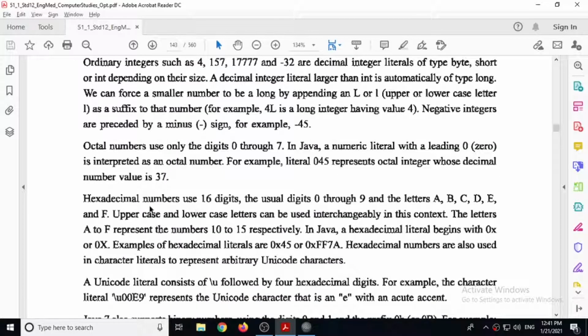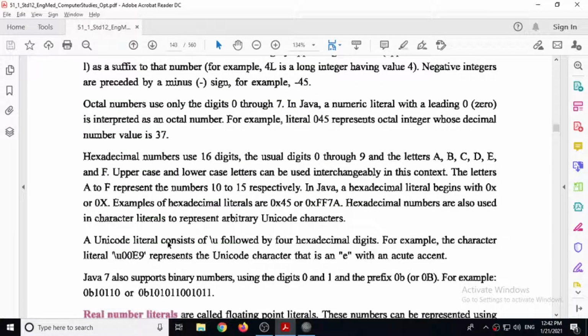In the same way, we can use the hexadecimal numbering system. Hexadecimal numbers use 16 digits, as we have studied previously: there are digits 0 to 9, and for 10 to 15, the alphabets A, B, C, D, E, F are used. If you want to declare a hexadecimal literal, then you have to give 0x, either in capital or small, doesn't matter. So 0 and then capital or small x, and then you give any number, and it will be considered a hexadecimal literal.